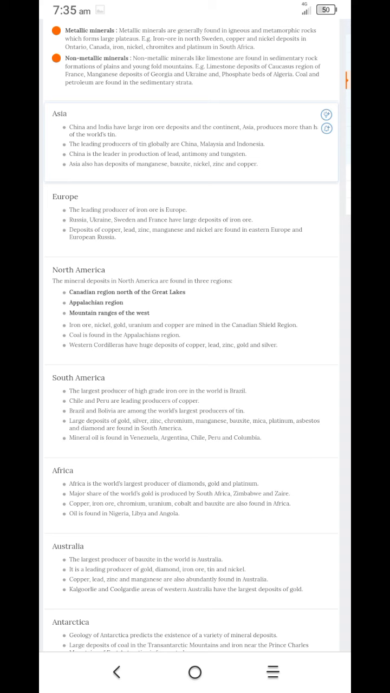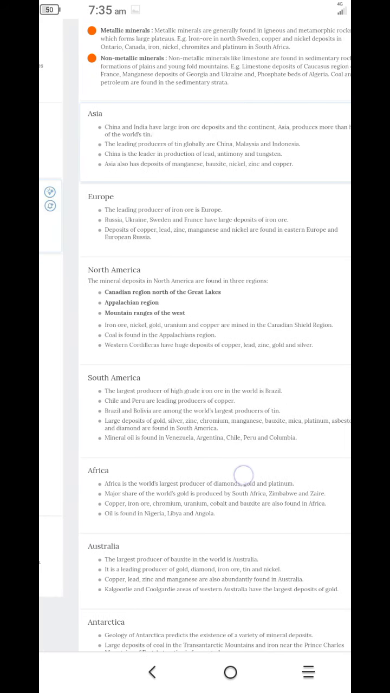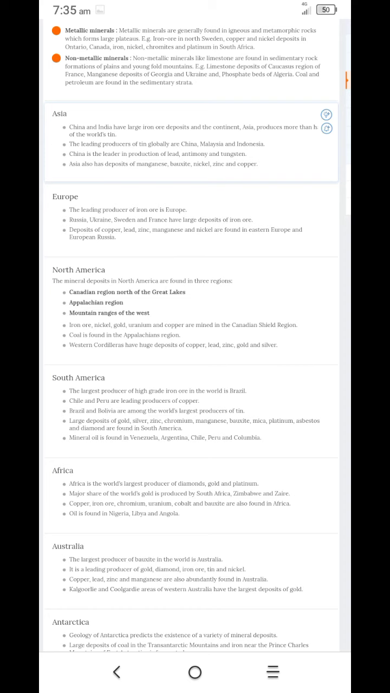Next we want to know about Australia. How are the minerals there? The largest producer of bauxite in the world is Australia. It's a leading producer of gold, diamond, iron ore, tin, and nickel. Copper, lead, zinc, and manganese are also abundantly found in Australia. The Kalgoorlie and Coolgardie areas of Western Australia have the largest deposits of gold.